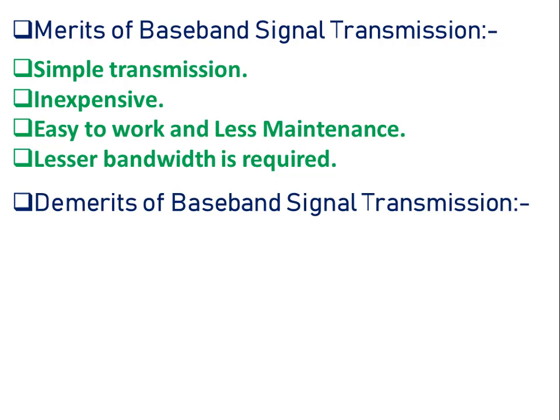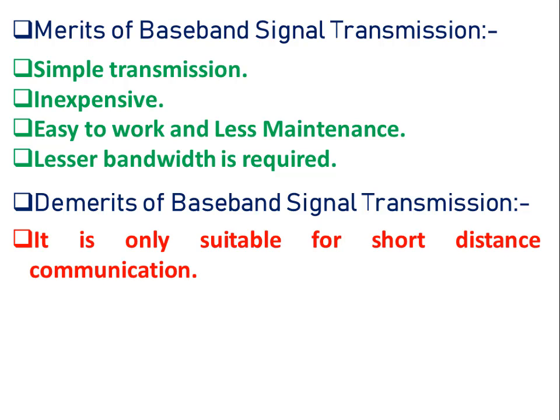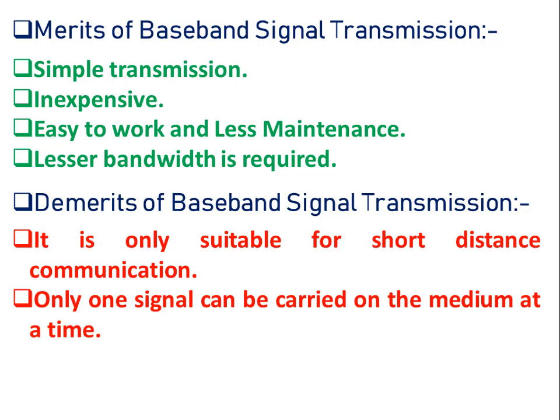Now we will look at the demerits of baseband signal transmission. First one is, it is only suitable for short distance communication, so baseband signal transmission is not used in long distance communication systems. In this type of transmission, we can transmit only one signal at a time through the communication channel. It cannot carry a larger number of signals through the communication media. That is the greatest disadvantage of baseband signal transmission.